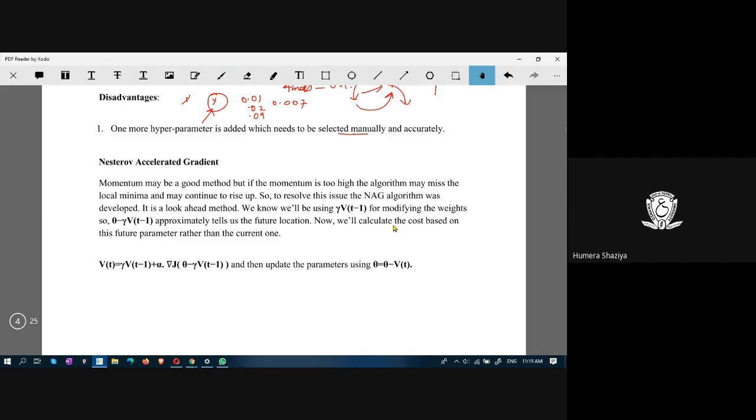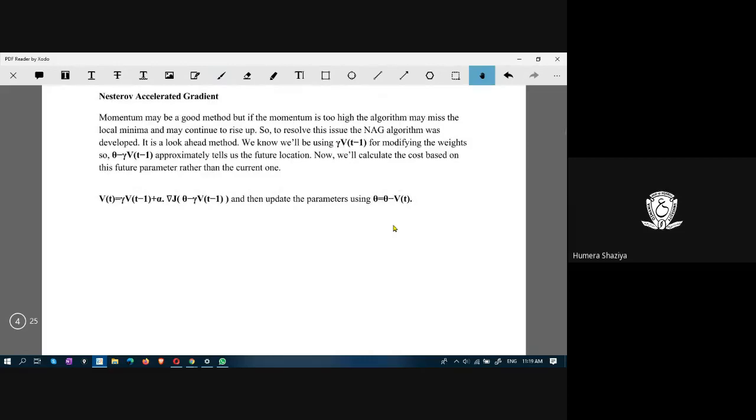You have to initialize a value. Look at the results, whether they are accurate or not, whether they are giving good performance or not. If not, go back and change it. So manually, this process increases the time of the model development.